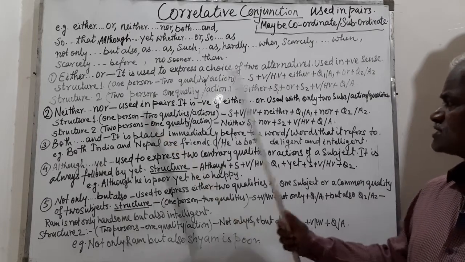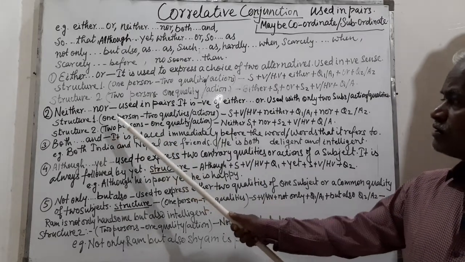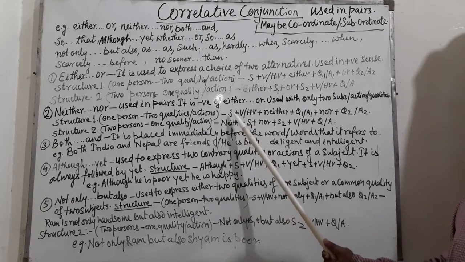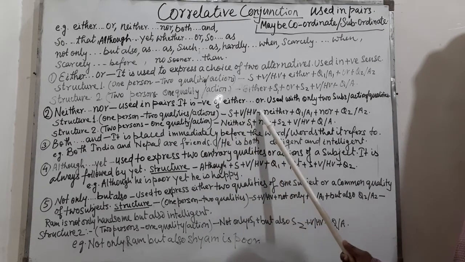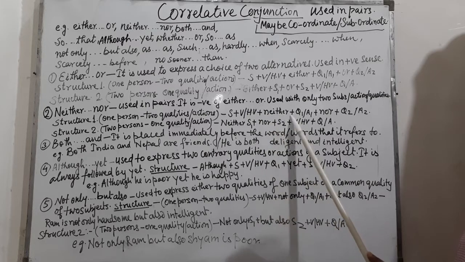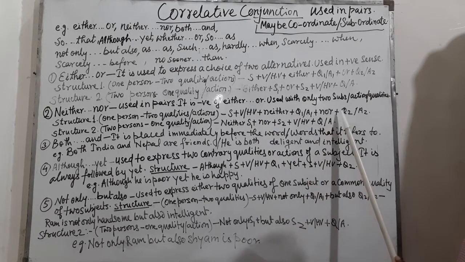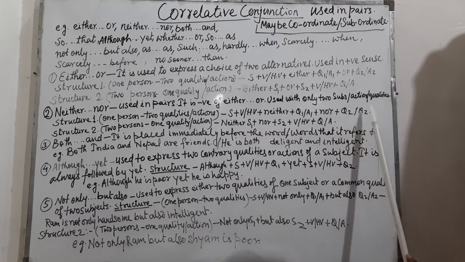So these are the two structures. Structure 1, one person, two qualities or action. The structure would be subject plus verb or helping verb, then neither plus quality 1 or action 1, nor plus quality 2 or action 2.